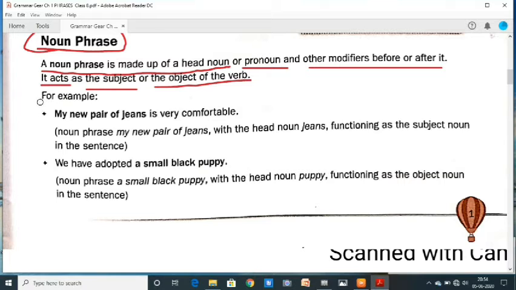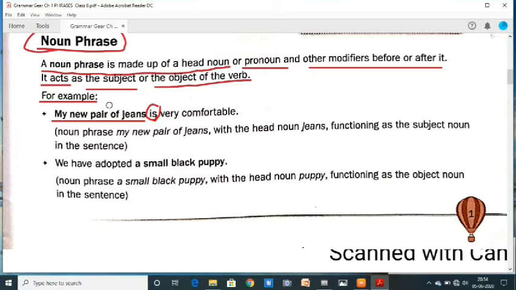The given examples. My new pair of jeans is very comfortable. Here is the main verb, and my new pair of jeans is used as a subject of a main verb.